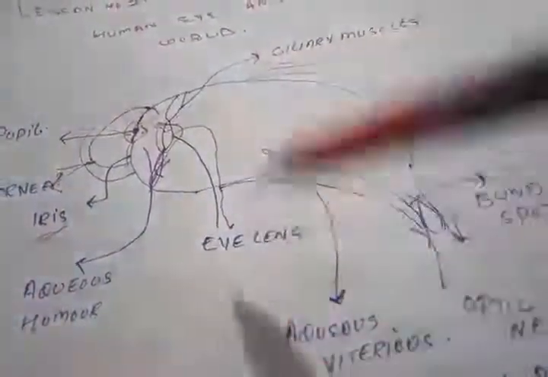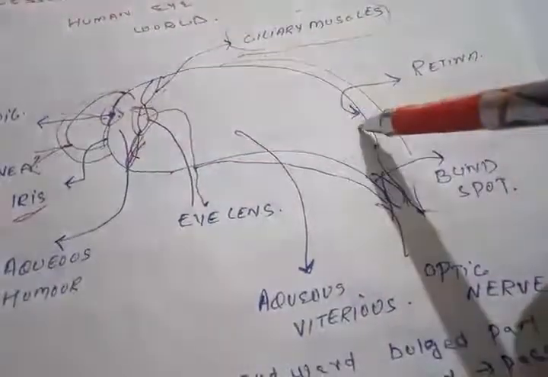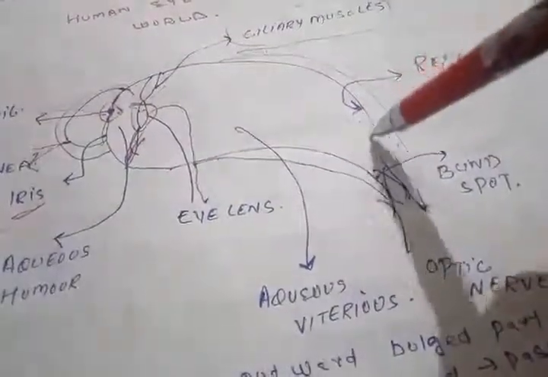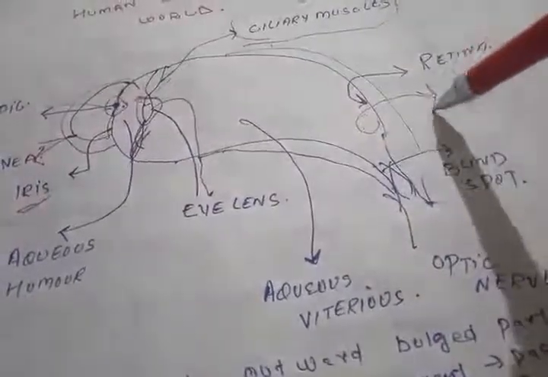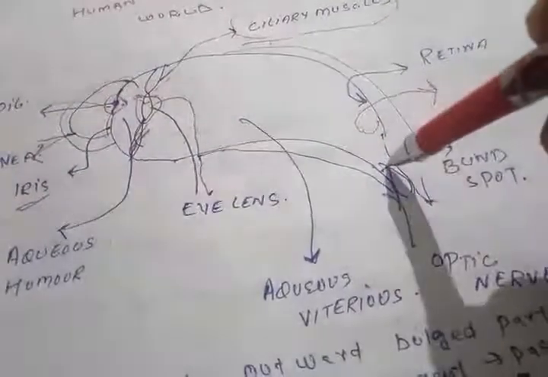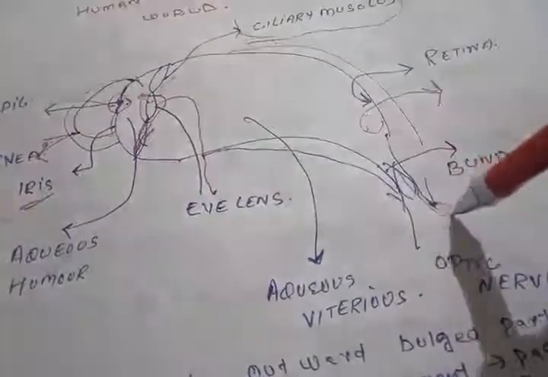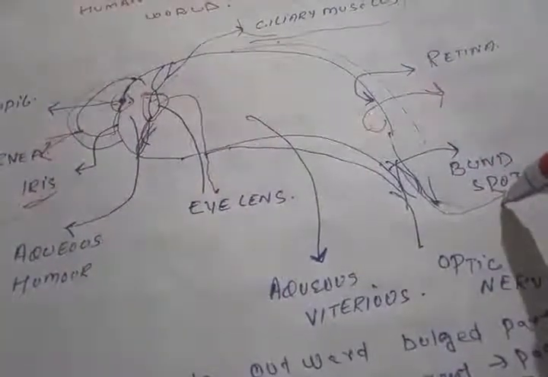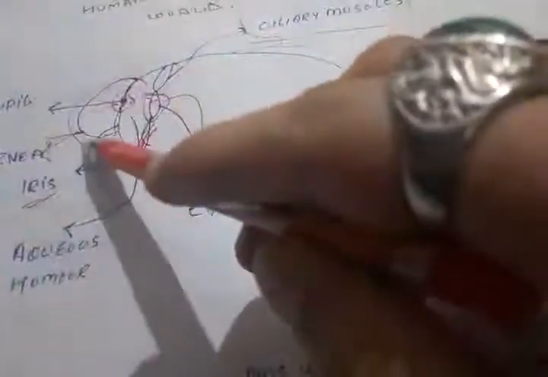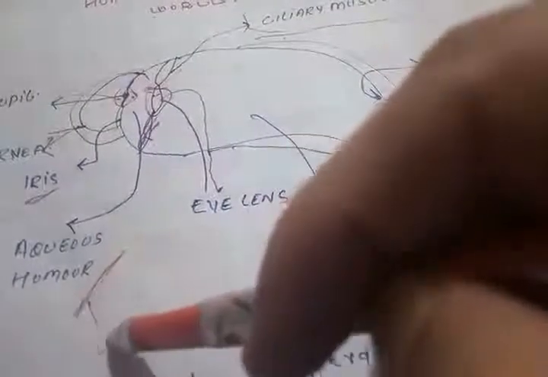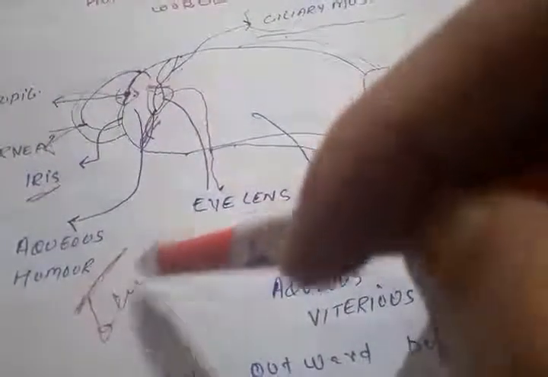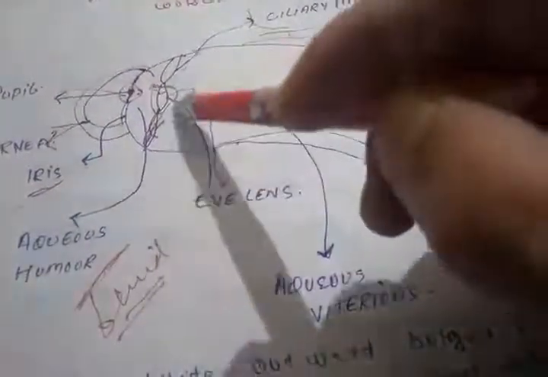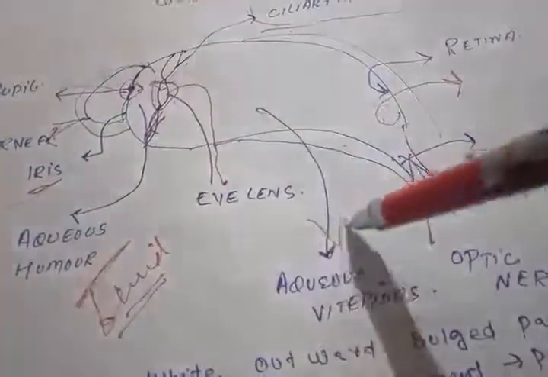We are going to explain each and every part in detail below. Then there is a screen at the back of the eye that is called the retina, and in the lower part there is the blind spot. In between the cornea and the eye lens there lies the aqueous humor, a very important fluid in our eye. One more fluid lies between the eye lens and the retina, the vitreous humor.